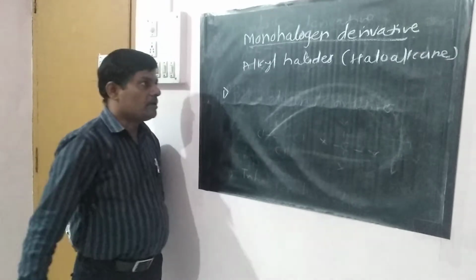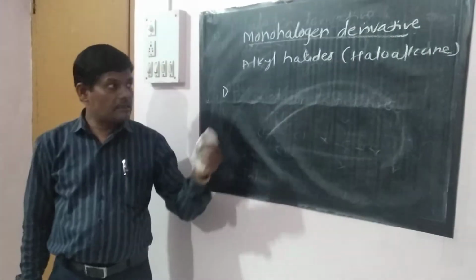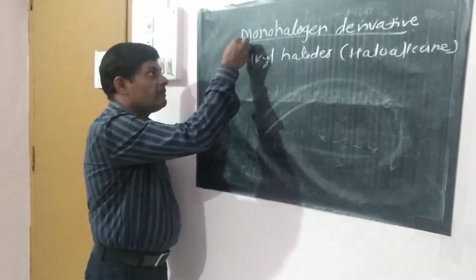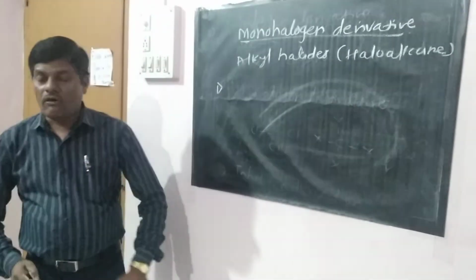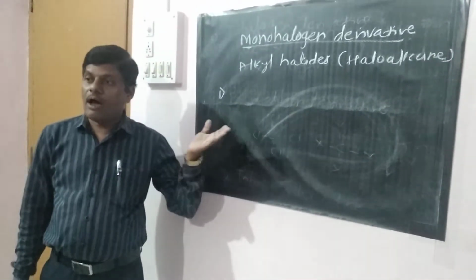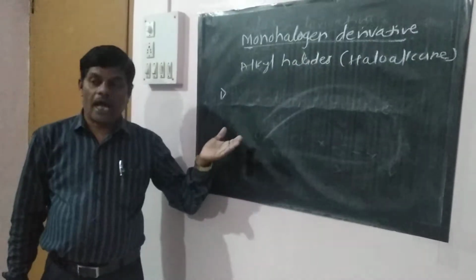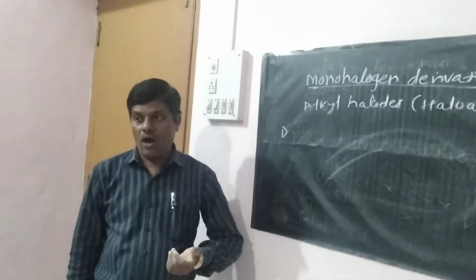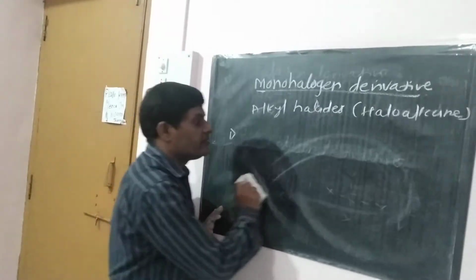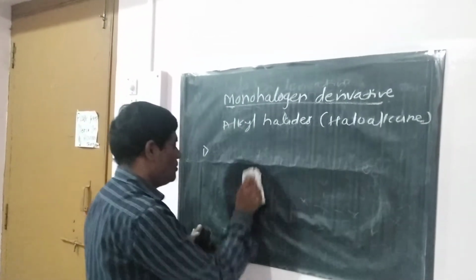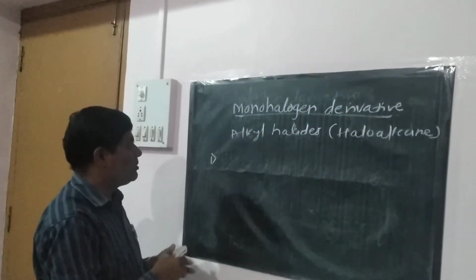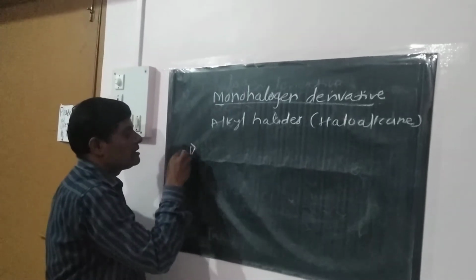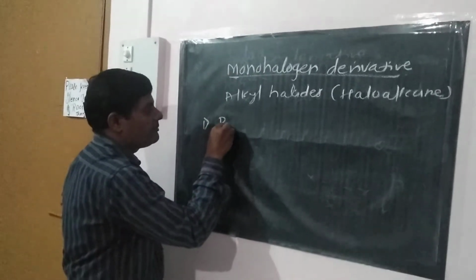By this method, these classifications are on the basis of which carbon atom the halogen atom is attached to. Either it is primary, secondary or tertiary. So on this basis, these are the classifications. One by one we have to go into details. That is the first classification.